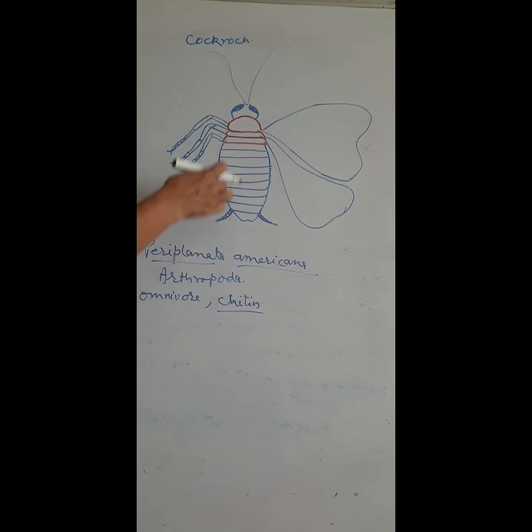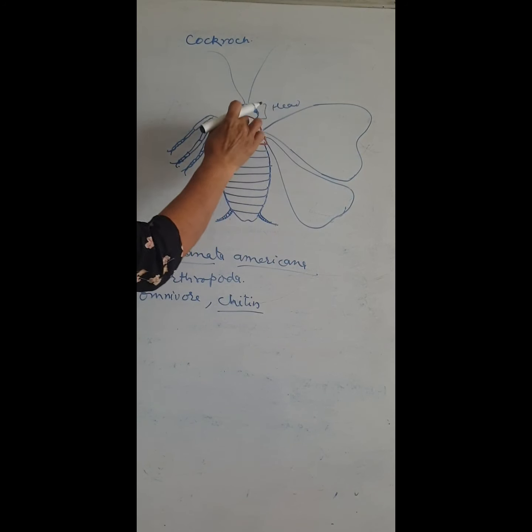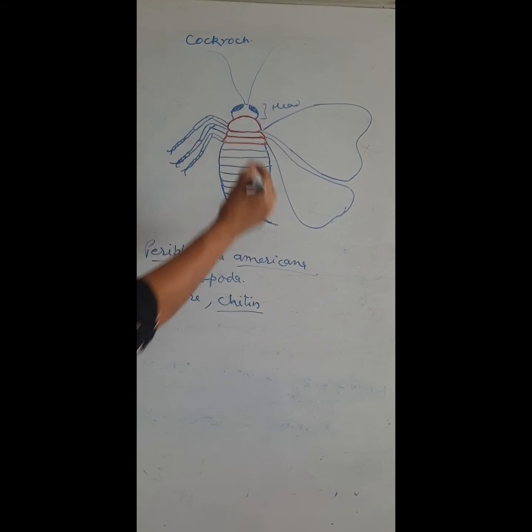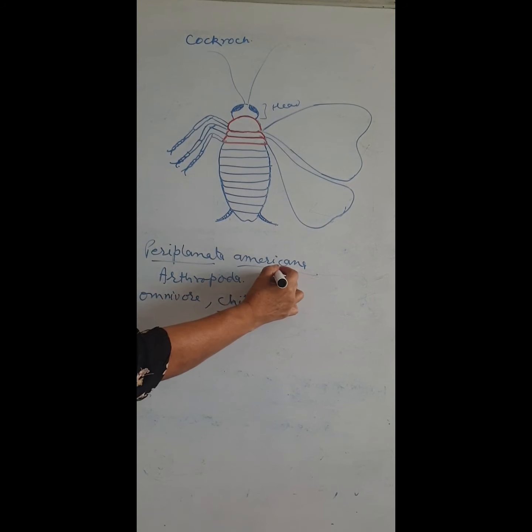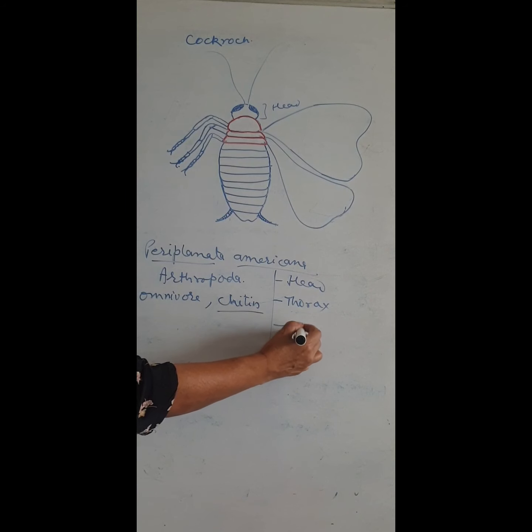The body is divided, as we see in the diagram. This is the head, and the red one, this is the thorax. So the body is divided into head, thorax and abdomen.